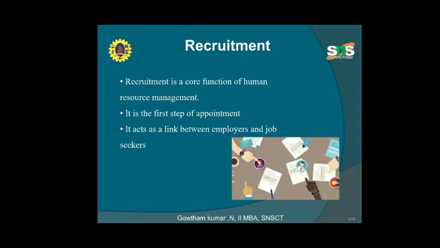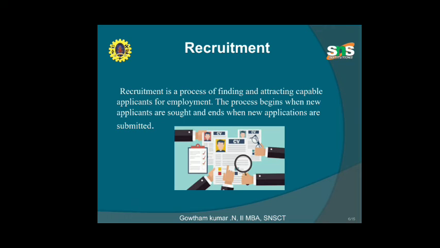In this session, next we see about the recruitment process and employee selection. First of all, recruitment is the core function of human resource management. It is the first step of appointment. It acts like a link between employers and job seekers. Recruitment is a process of finding and attracting capable applicants for employment. The process begins when new applicants are sought and ends when the applications are submitted.